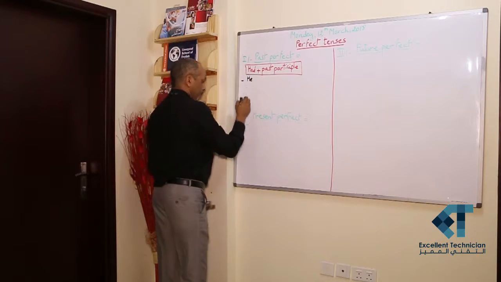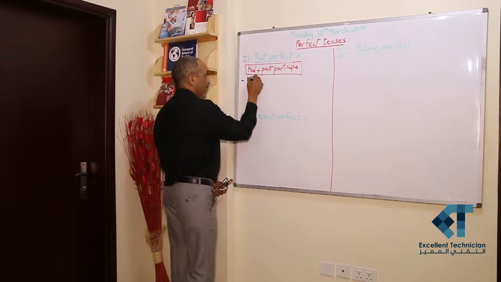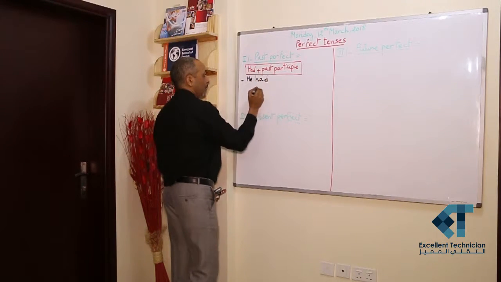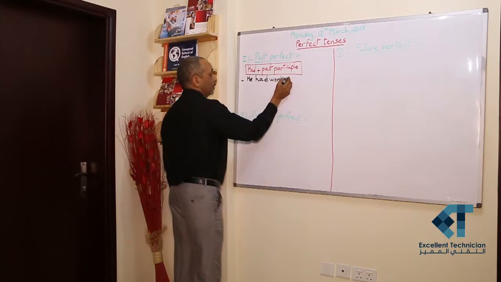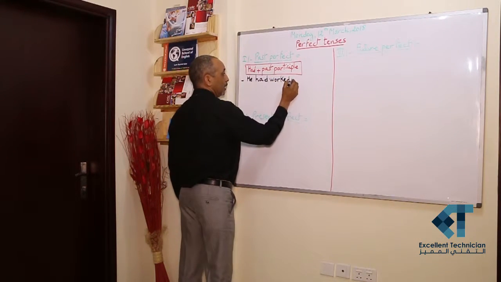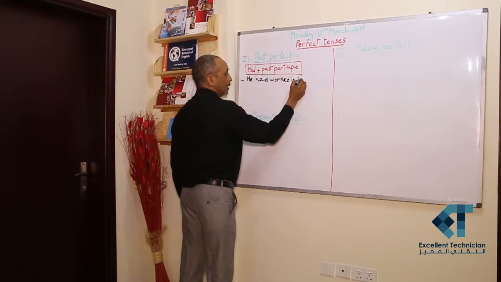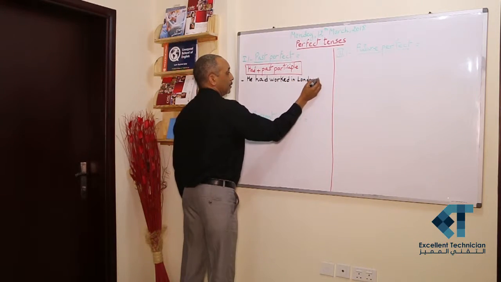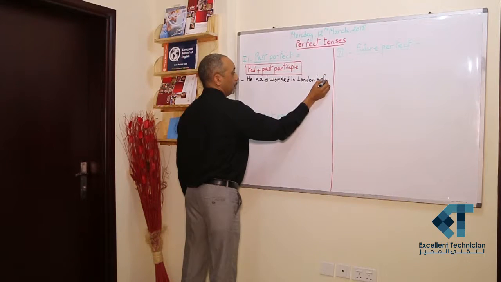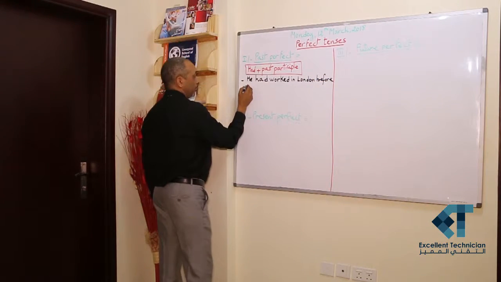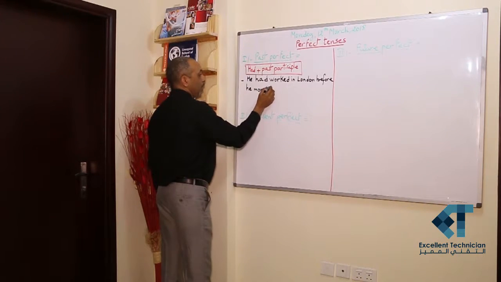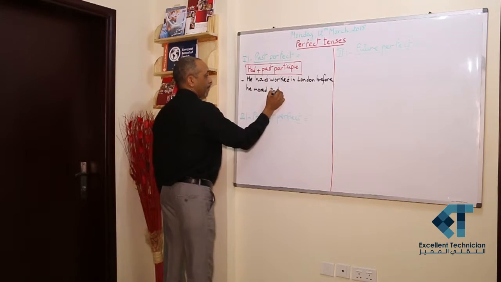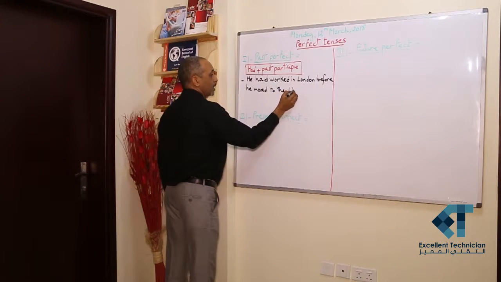He had worked in London before he moved to the USA.